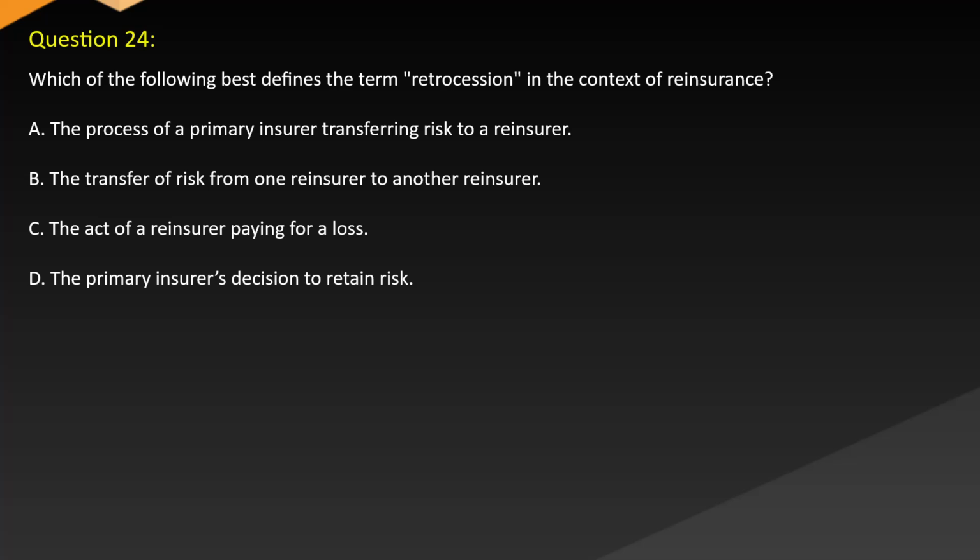Question 24. Which of the following best defines the term retrocession in the context of reinsurance? A. The process of a primary insurer transferring risk to a reinsurer. B. The transfer of risk from one reinsurer to another reinsurer. C. The act of a reinsurer paying for a loss. D. The primary insurer's decision to retain risk.